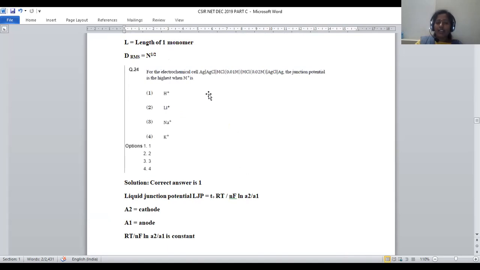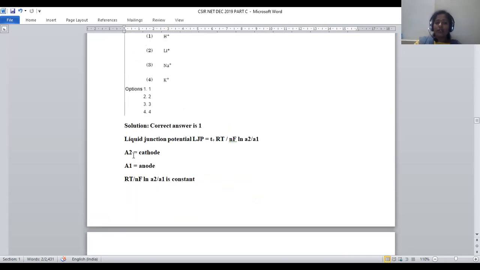Let us assume that in the cell notation, the left side part is denoted for the anodic compartment and the right side part for the cathodic compartment. A2 is given for the activity of the cathodic compartment and A1 stands for the activity of the anodic compartment, right? A2 is cathode, A1 is anode.